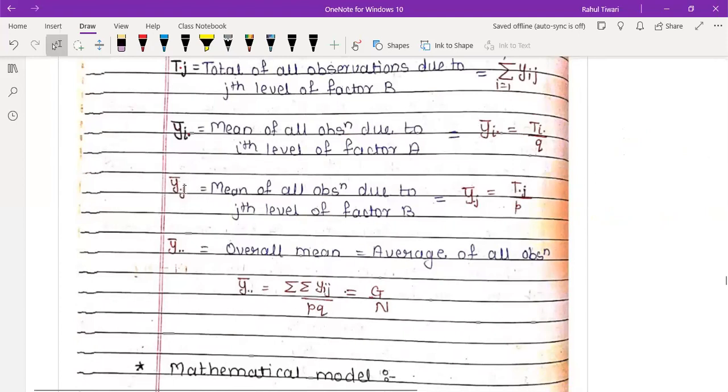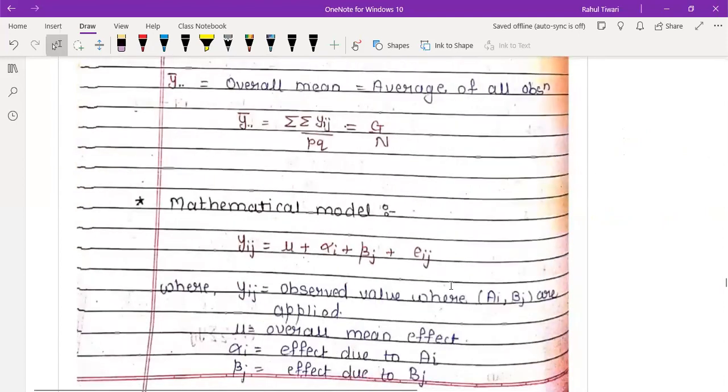Similarly, y bar dot j. So this dot means divide by p. And if both dots will be there, then it will be double summation, divided by pq. And what is pq? And so G upon pq. And you know how to get this y bar. Okay. So this is the initial definition, which is very important. And if you get a little bit of knowledge of that, there will be no doubt at all in further derivation.